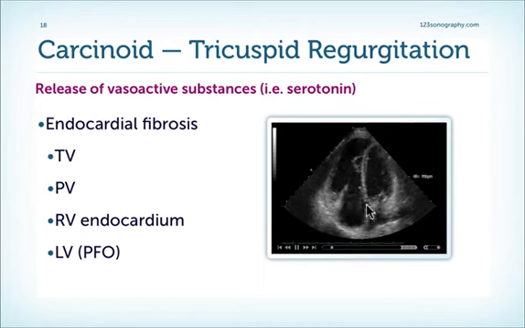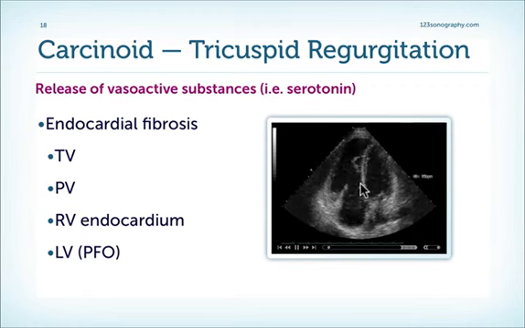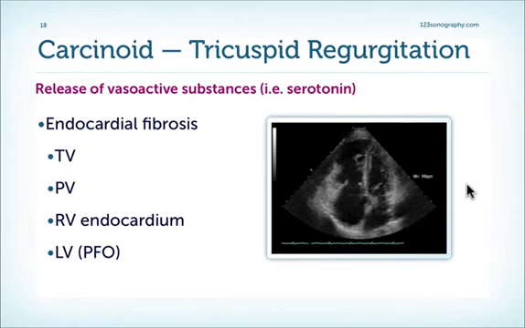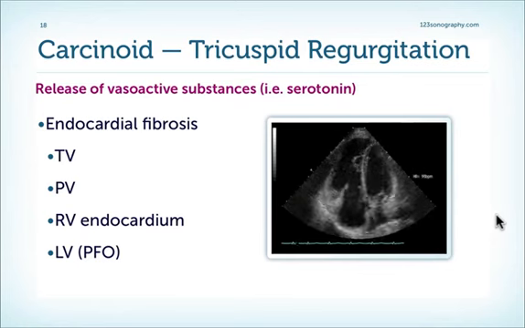Only if we see a PFO or an atrial septal defect will we have levels of serotonin which can cause destruction of structures as, for example, the mitral valve. Here's a beautiful example of a patient with carcinoid heart disease where we see the typical pattern of involvement of the tricuspid valve. We see a broad coaptation defect and the typical thickening of the leaflets and the leaflet restriction. The leaflet does not move at all. Without even using the color, you can imagine that the patient has significant high-grade tricuspid regurgitation.